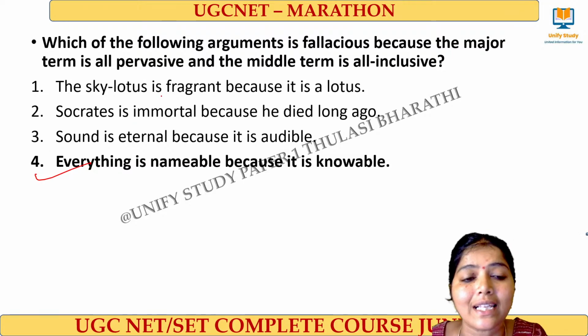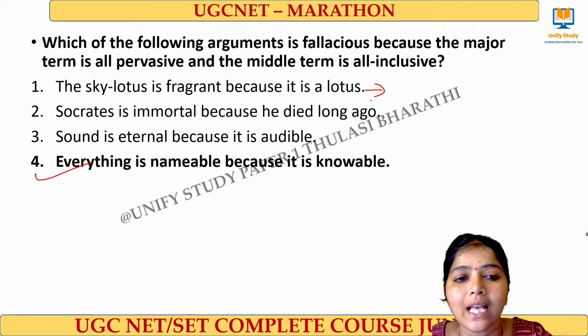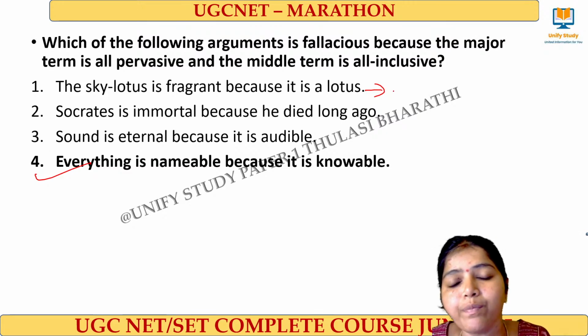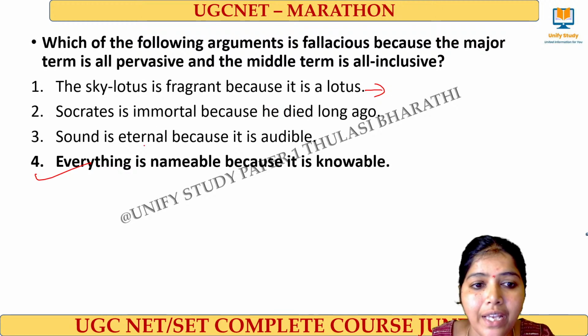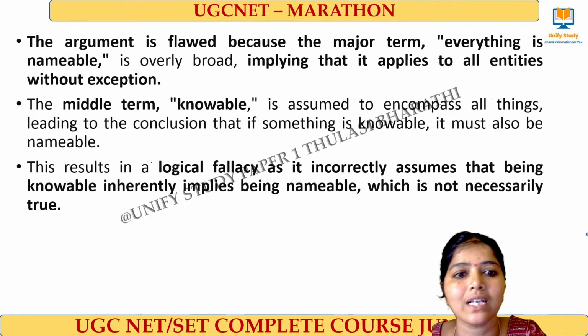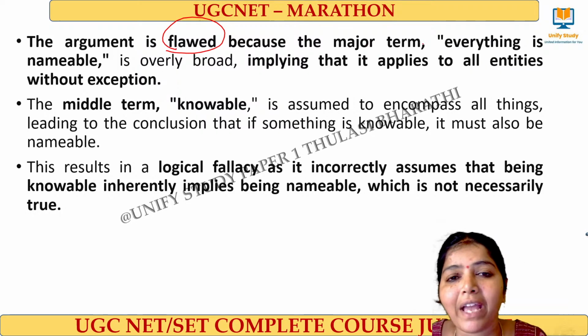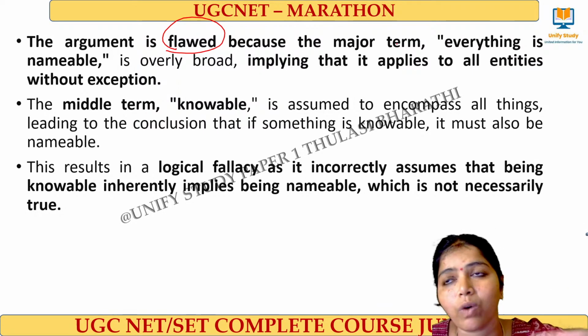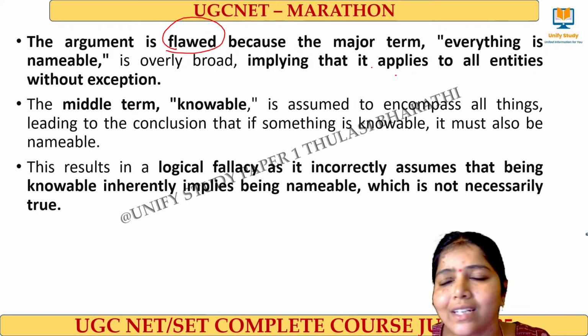See, the sky lotus is fragrant because it is a lotus. What is this? This is a fallacy of unproved middle, that is the Asiddha fallacy. Here in the question, what they have asked is that the argument becomes an error because of the major term: everything in this world is said to be nameable. Everything is very broad, implying that it applies to all the entities in this universe.